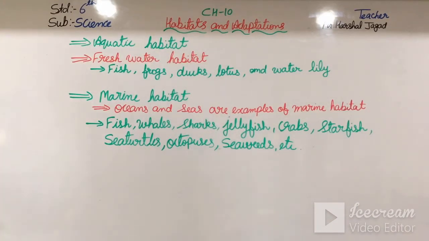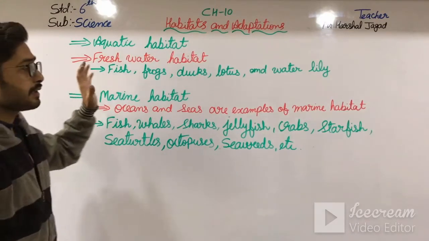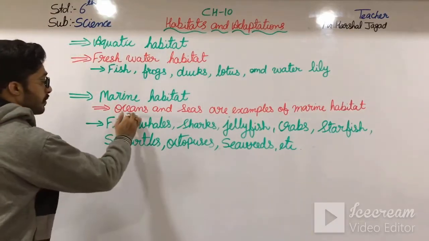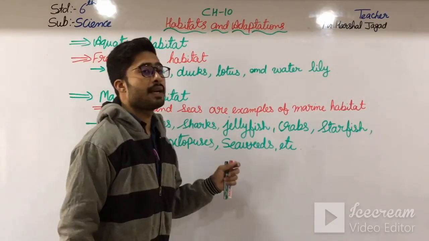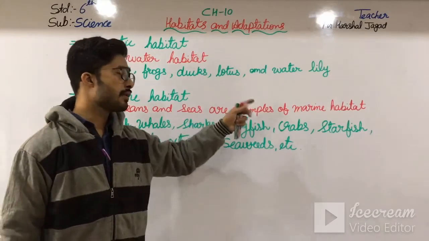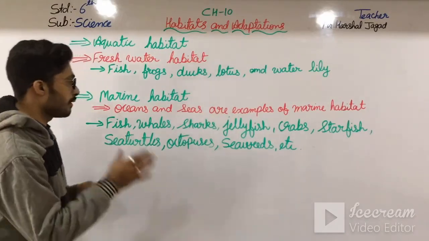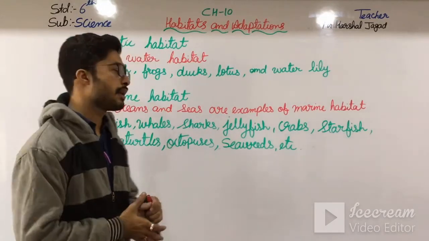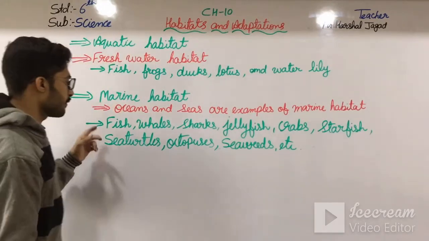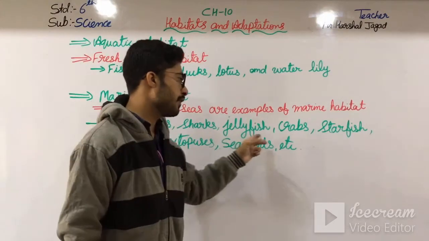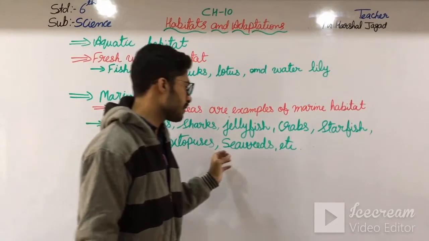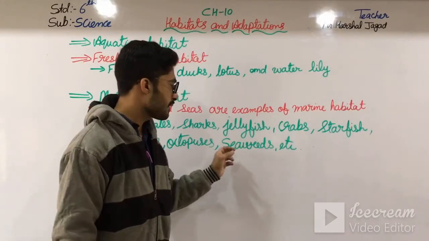Okay students, these things have marine habitat. This type of habitat is seen at oceans and seas, and oceans and seas are the examples of the marine habitat. In oceans and seas there are fish, whales, sharks, jellyfish, crabs, starfish, sea turtles, octopuses, and the plant which is seaweed.